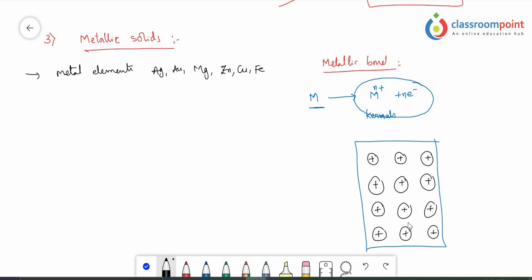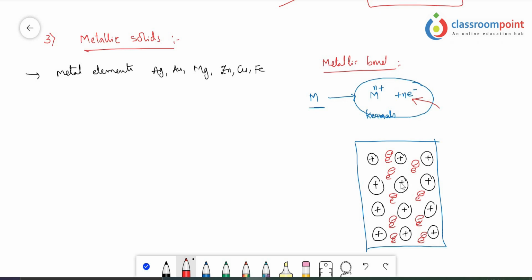These are all kernels. Then where are the electrons located? These electrons are placed in between the metal ions, the kernels, like this.